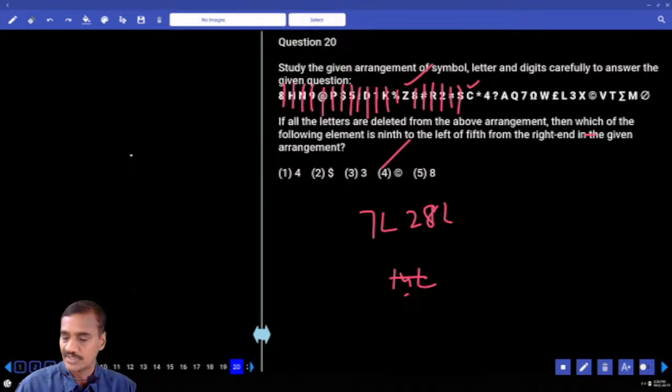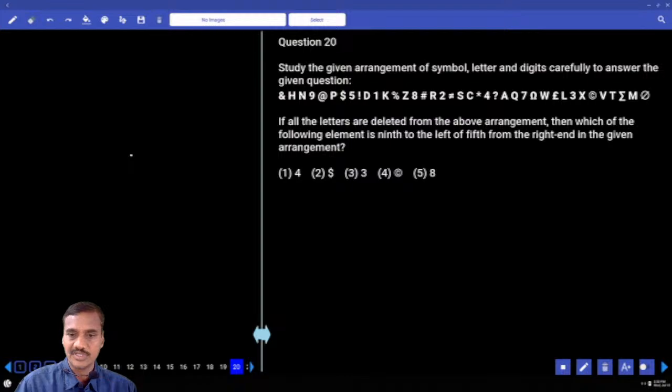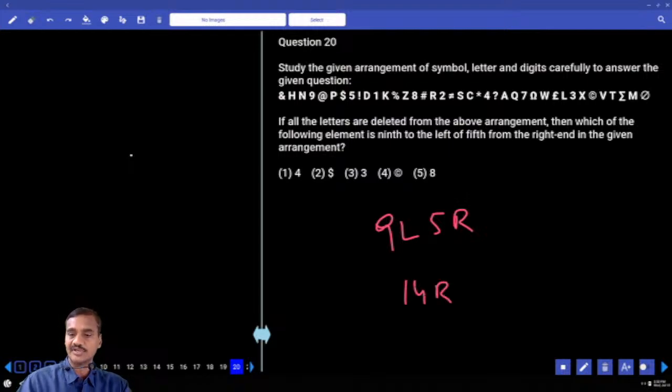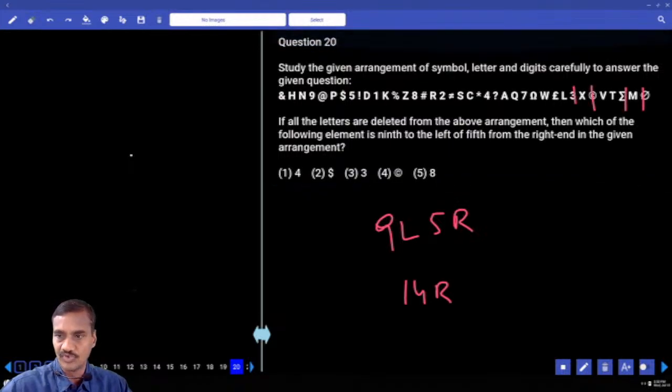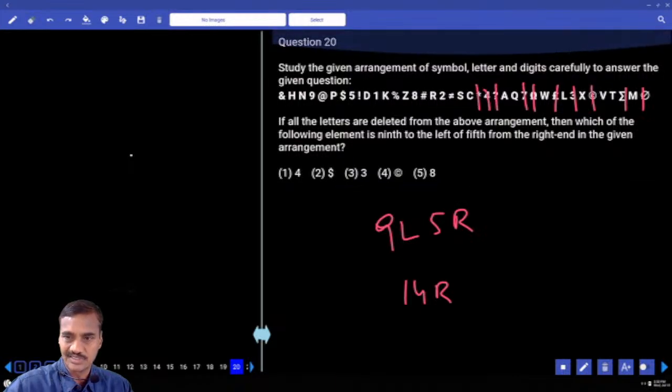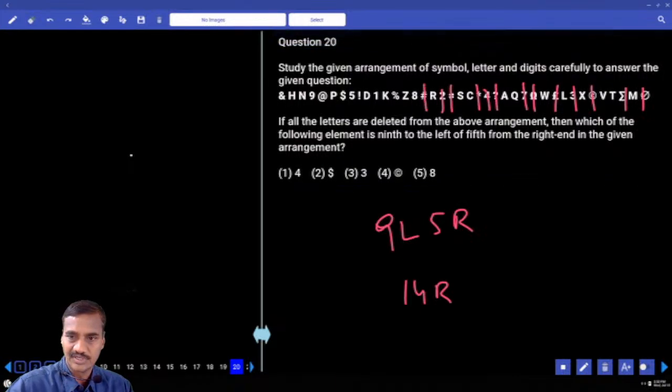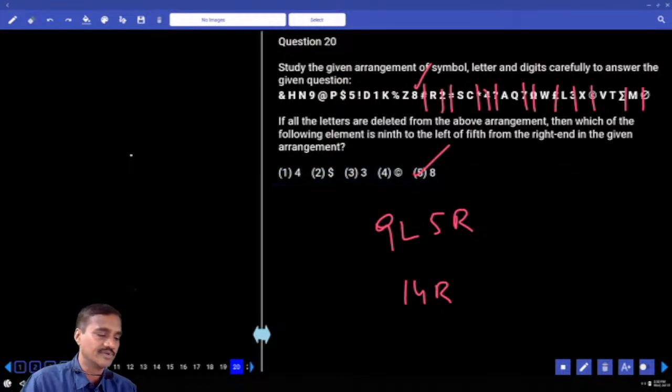Then the next one, question 20. If all the letters are deleted, which of the following is 9th to the left of the 5th from the right? 9th left and 5th right. Now 14th from the right. If all the letters are deleted, the 14th from the right-hand side: 1, 2, 3, 4, 5, 6, 7, 8, 9, 10, 11, 12, 13, and 14. What is your answer? And 8, that is choice 5, question number 20.